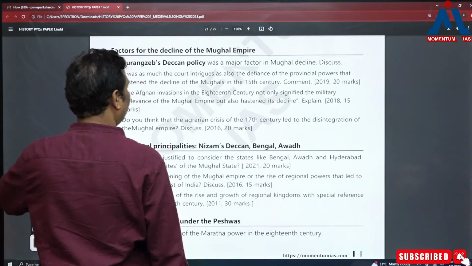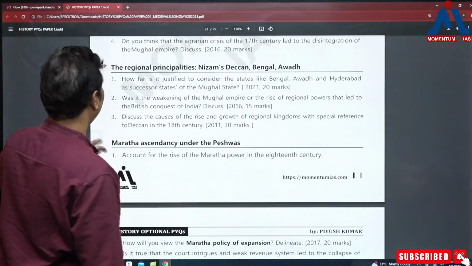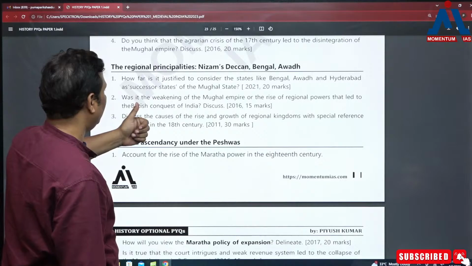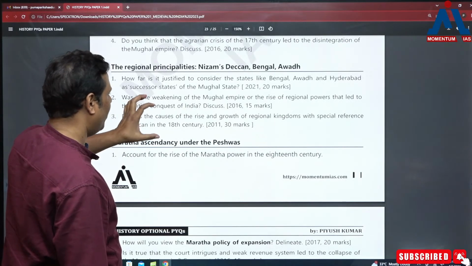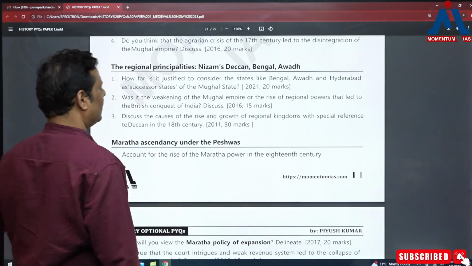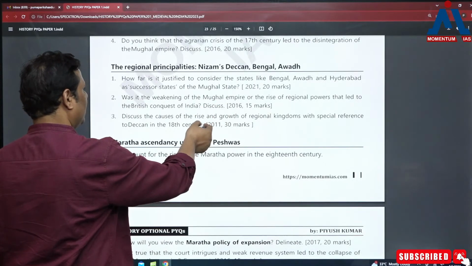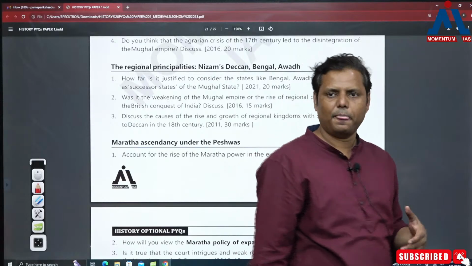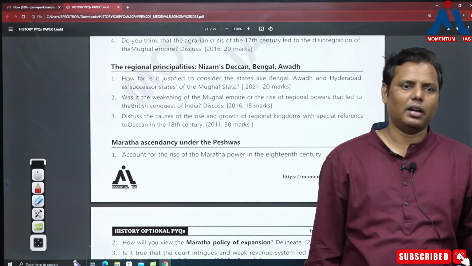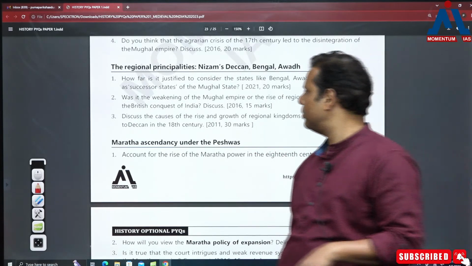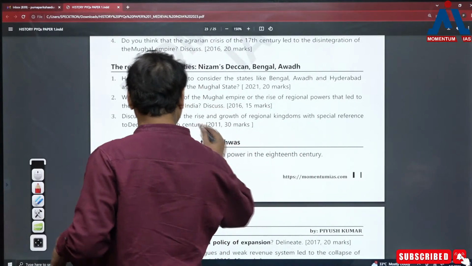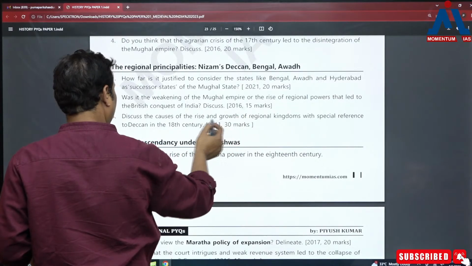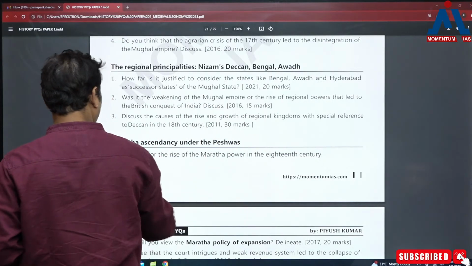ठीक है, मतलब regional principalities में like most of the time you can find the questions on Marathas, but then yes, sometimes they have asked the other questions also, so that you prepare in actually modern times. When you read modern, all these regional principalities you prepare. So I think that's not something very unusual being asked, but then yes, this is important, and in fact as you have seen question 21, 16, 11, so on regular intervals they have been asking questions.